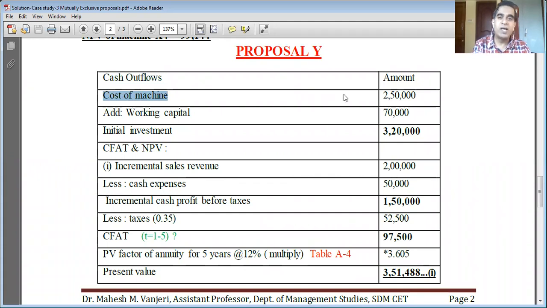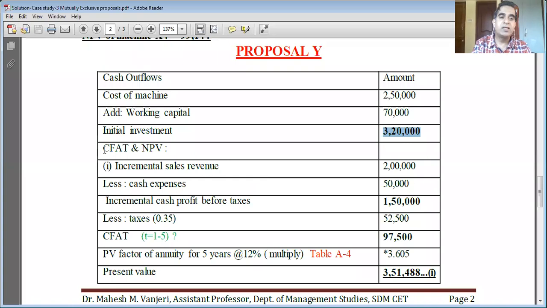The cost of machine Y is 2,50,000 rupees. I hope we can recall. And the additional working capital required would be 70,000 rupees. So the total initial cash outlay, or total initial investment, for proposal Y is 3,20,000 rupees. So this one is simple, no confusion about it.